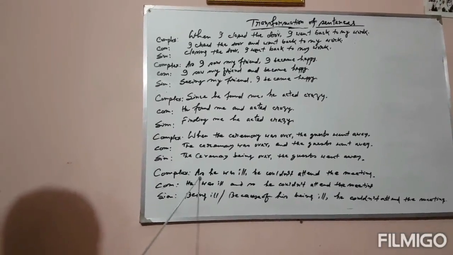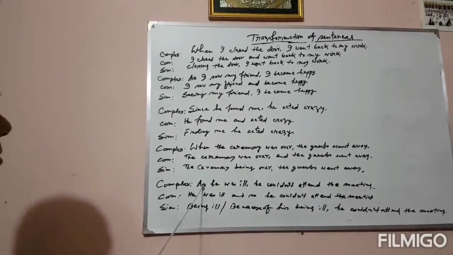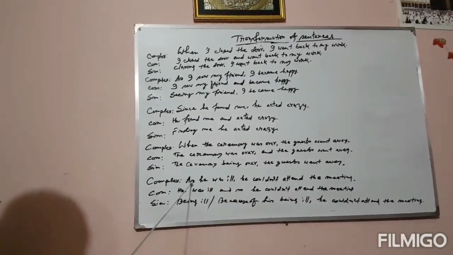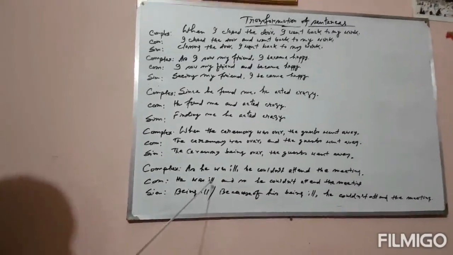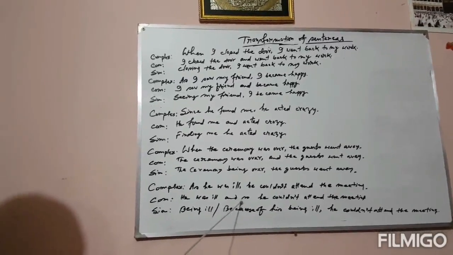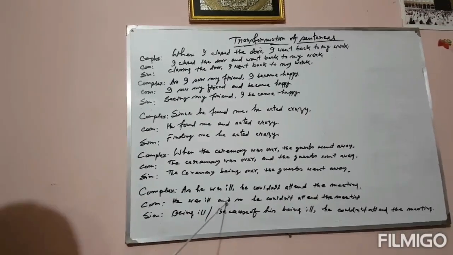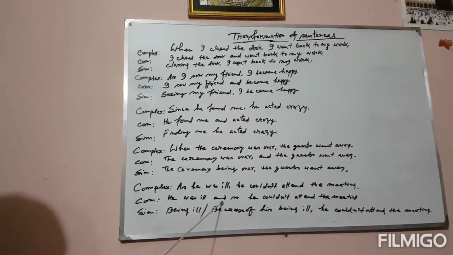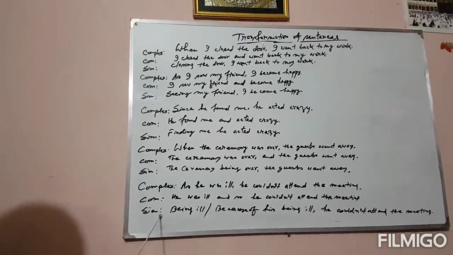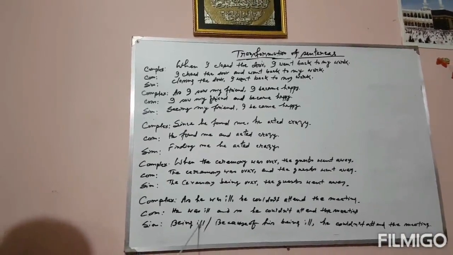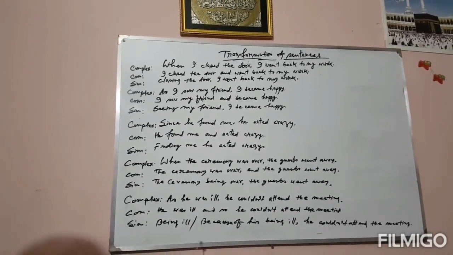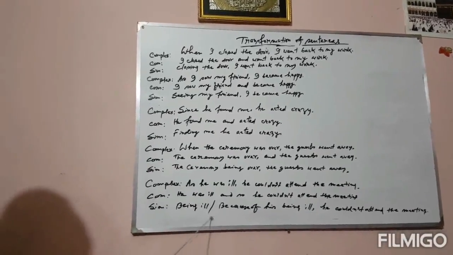Here, as has been used to indicate reason. If it indicates reason, then he was ill and so can be used, and you can also use and, or you can use and so. He could not attend the meeting. And similarly, being ill or because of his being ill, he could not attend the meeting. You can follow both rules.